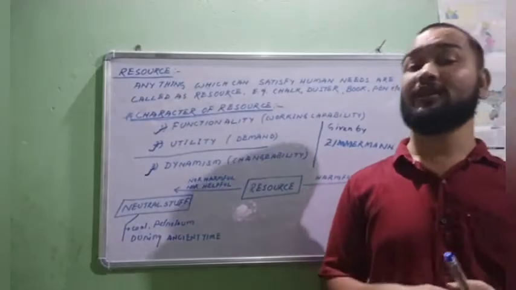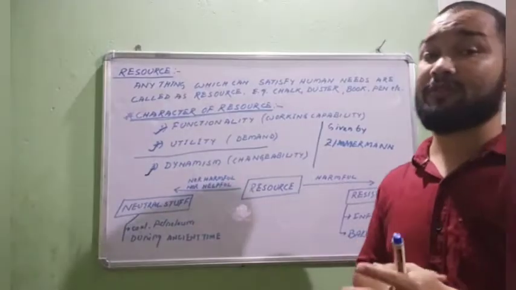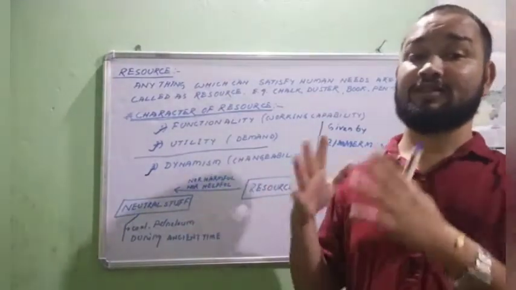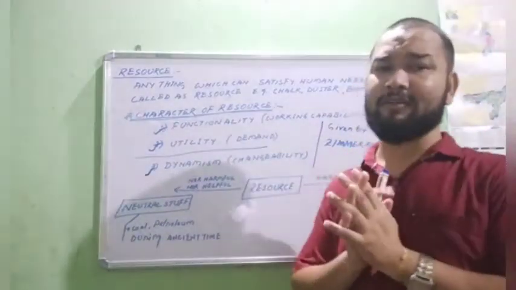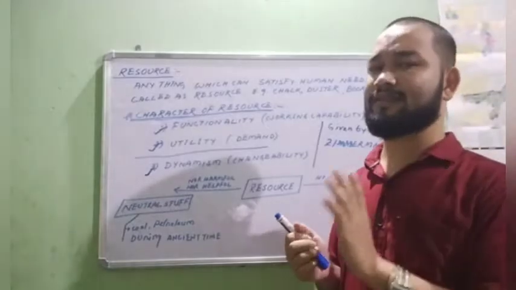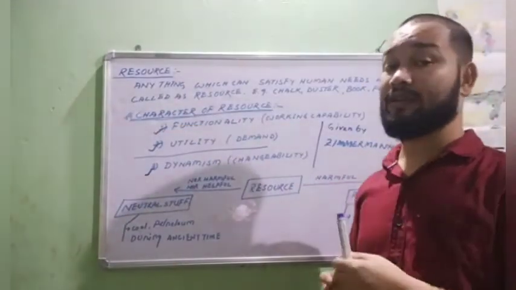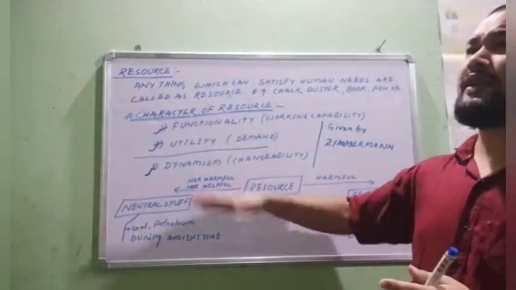He is an economic geographer. Okay, try to remember, Zimmerman was the economic geographer who gave the concept of the characteristics of resources, functionality as well as utility. And one more characteristic, that is dynamism. Dynamism is also one characteristic, but the main two are functionality and utility. Okay, understood up to this? So we'll go to the next topic.